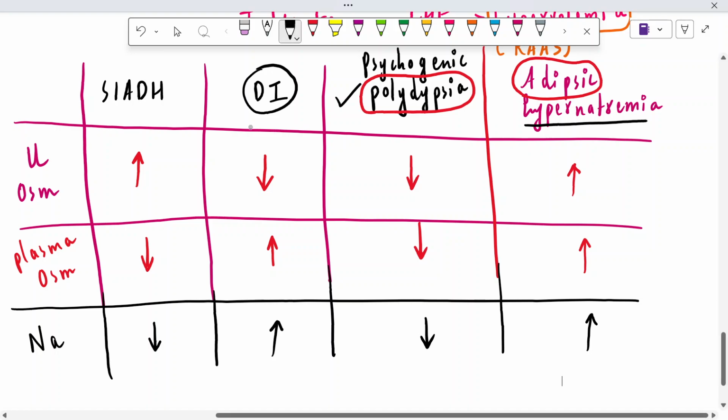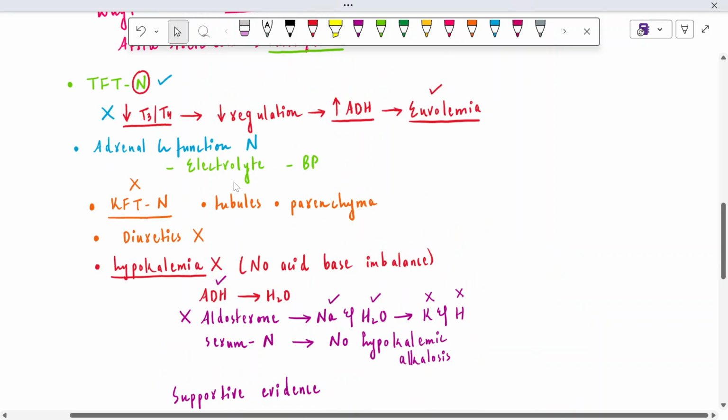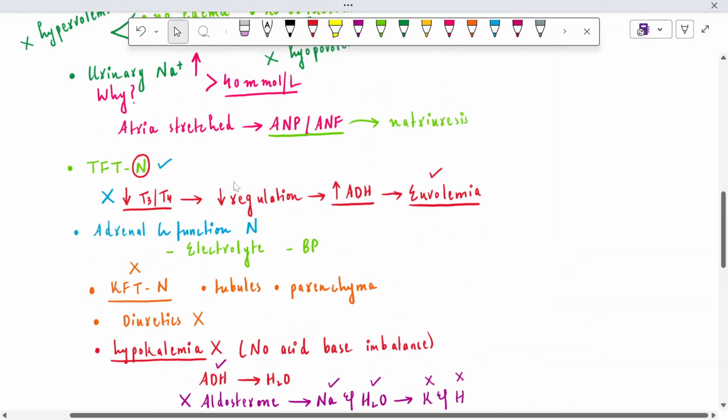This was for today. I hope you understand the concept regarding SIADH, the clinical manifestations, the workup, investigation, and the treatment, the etiological part.